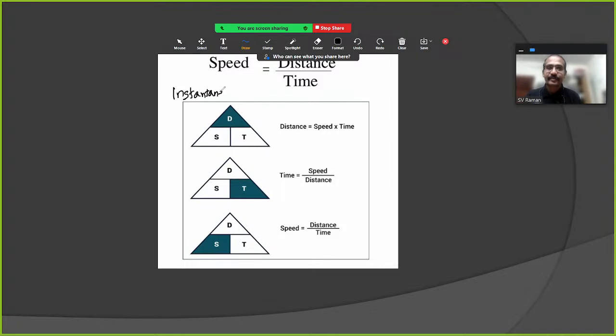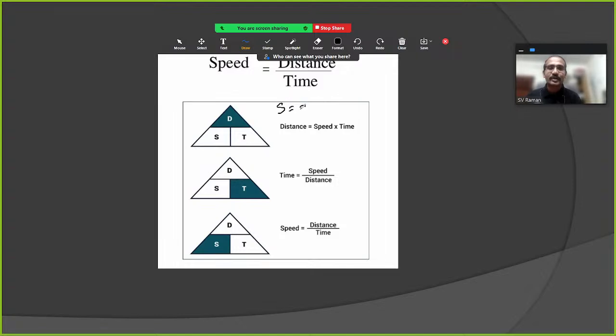Instantaneous speed is the speed of a vehicle at a particular position or a particular time.